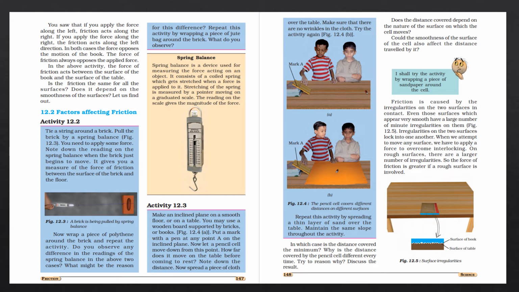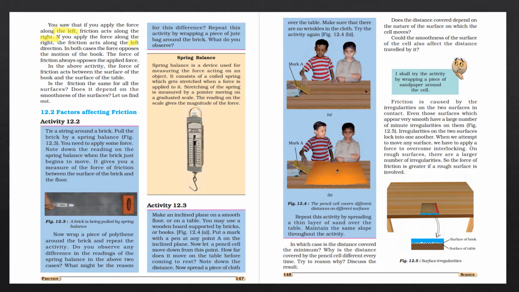We have seen that in the same example, we apply the force from the left and we apply the force from the right. When we apply force from the left, the friction acts along the right, in the opposite direction, and when we apply the force along the right, the friction will be in the left.